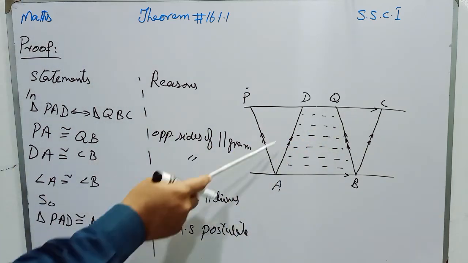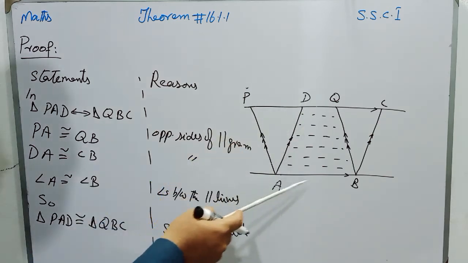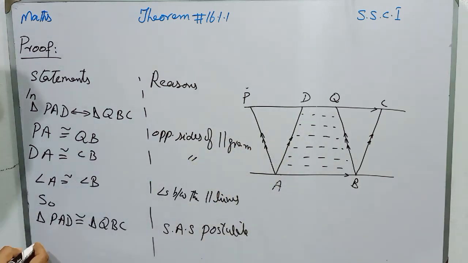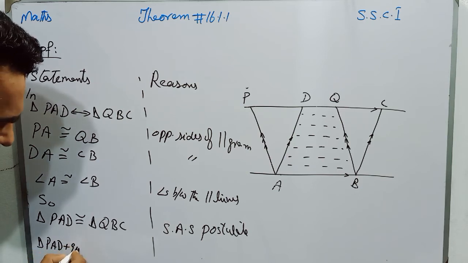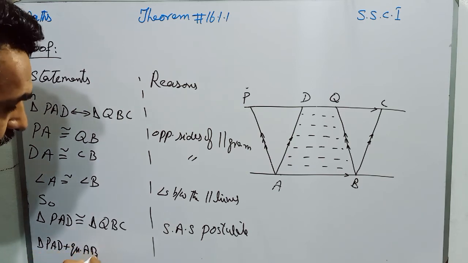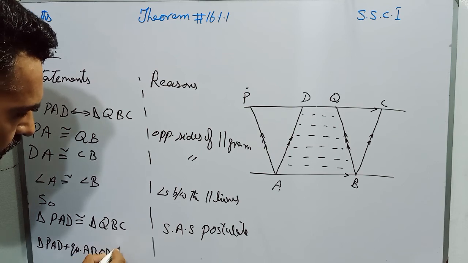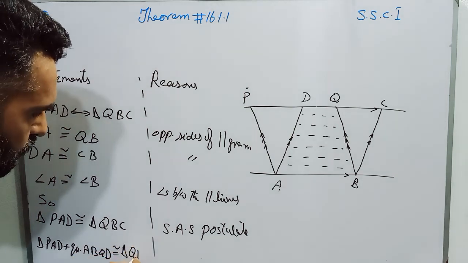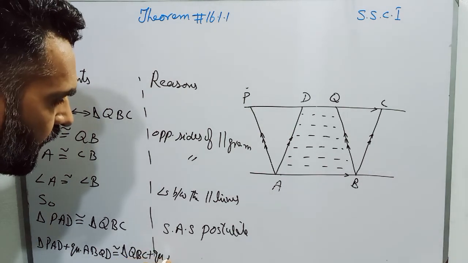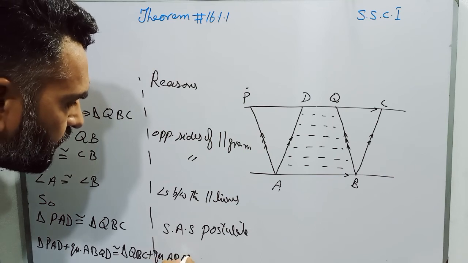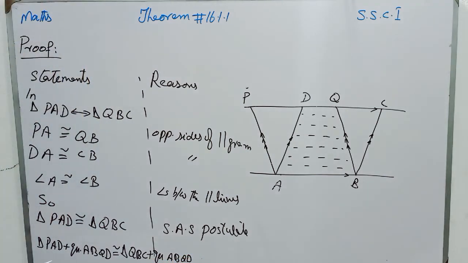So students, adding quadrilateral ABQD on both sides: triangle PAD plus quadrilateral ABQD is congruent to triangle QBC plus quadrilateral ABQD. Reason is adding quadrilateral on both sides.